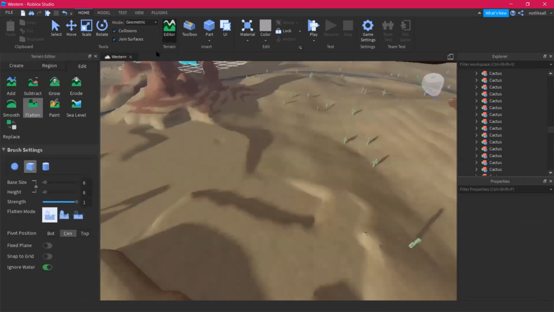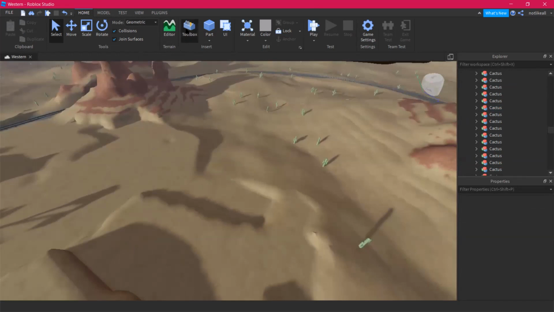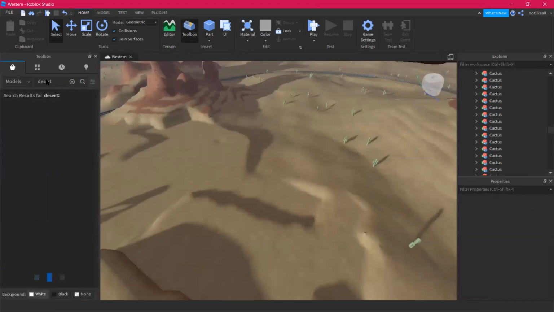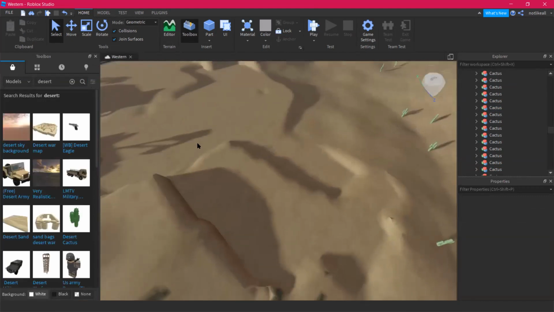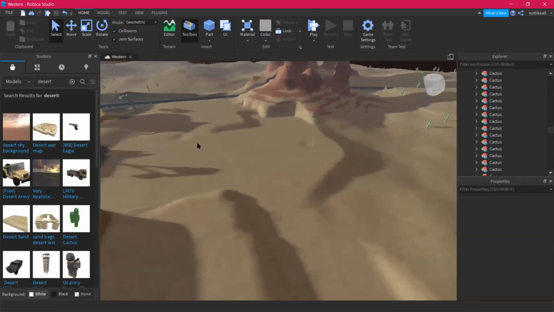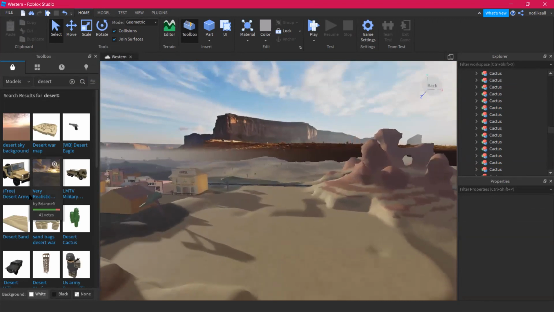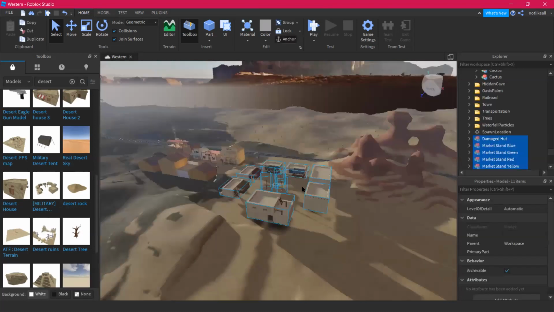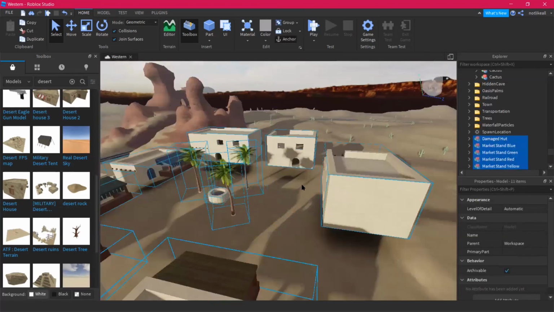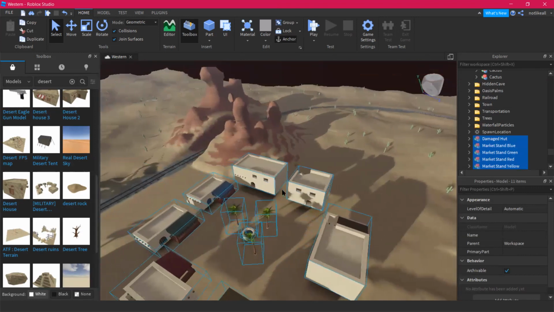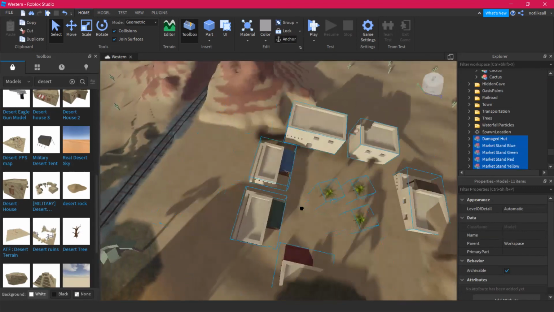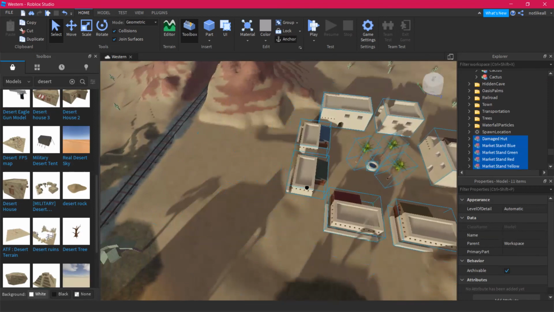Now we need to get an area around it. So I'll be using the toolbox to search for desert. Let's see what kind of model will be much better. And there we go. Let's add a desert town. So let's have a military base. Whoa, this is interesting. It looks like something out of a movie, right? I'm gonna be having it over here.